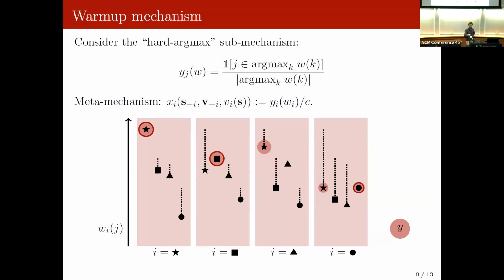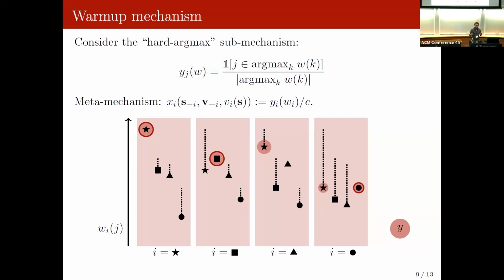So here, what I drew on the bottom of the slide is, for each agent I, we consider some instance with their own value and other people's low estimate. So that's what I represent by these dotted lines. And so we're solving this assignment function for every I, and we're taking the probability value of each agent in their own subinstance. And so here you can see in I's instance, I is the best. In the star instance, star is the best. In the square instance, square is the best. In the triangle instance, okay, star is the best.